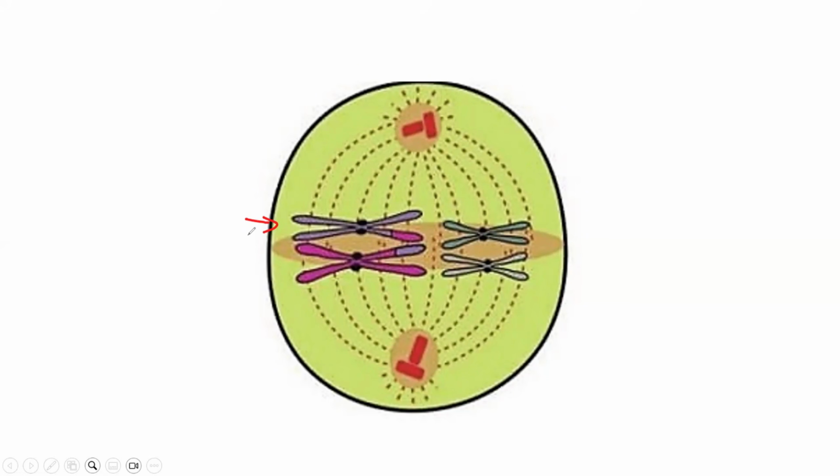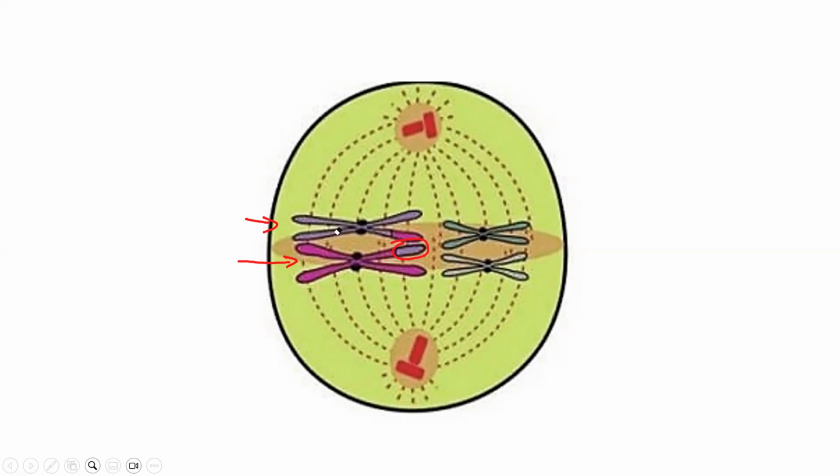Yes. Do you see that it now has a bit of pink there? Yes, sir. So where's the mixture? Why is it having a bit of pink? Because of crossover again, sir. Yes, crossing over has happened. So it has taken some of the characteristics of this pink chromosome. The same applies to the pink chromosome as well. It now has a bit of a purple line. So it means that crossing over has taken place.